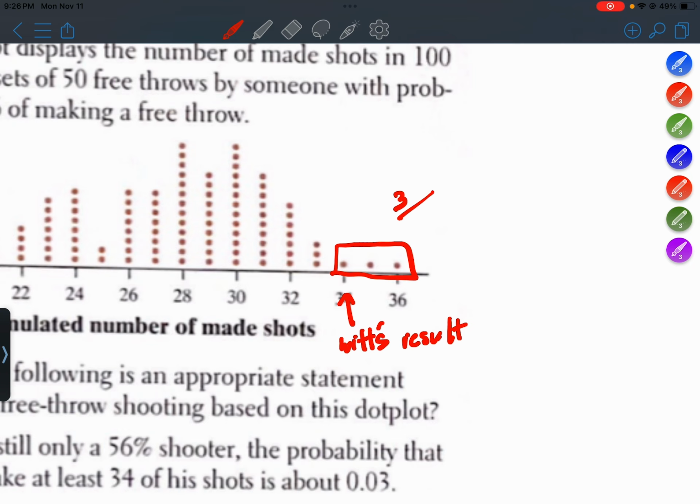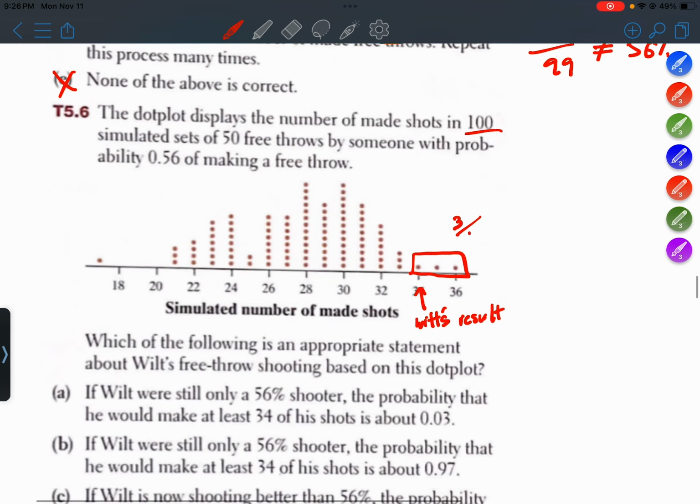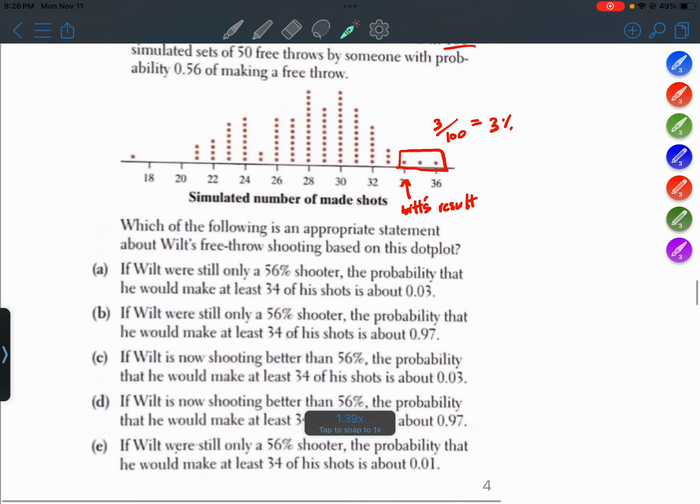So there's 3 dots there out of 100 dots in this simulation. All right, 3%. In other words, the likelihood of a 56% shooter making 34 or more shots is incredibly low. It's very unlikely. So I think we've got convincing evidence that he really isn't a 56% shooter anymore, that he's actually improved his shot.